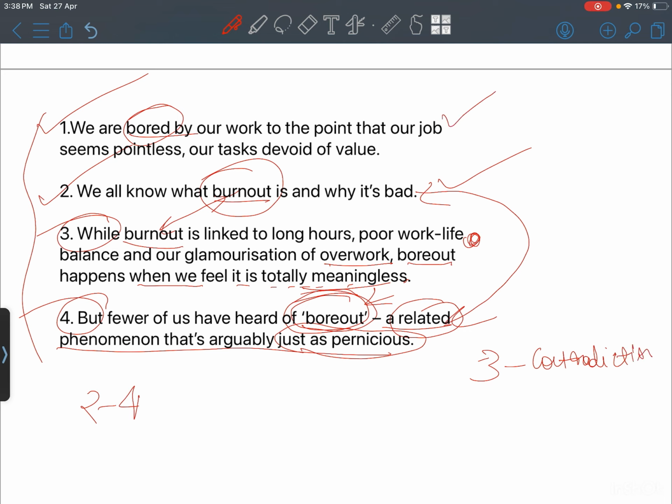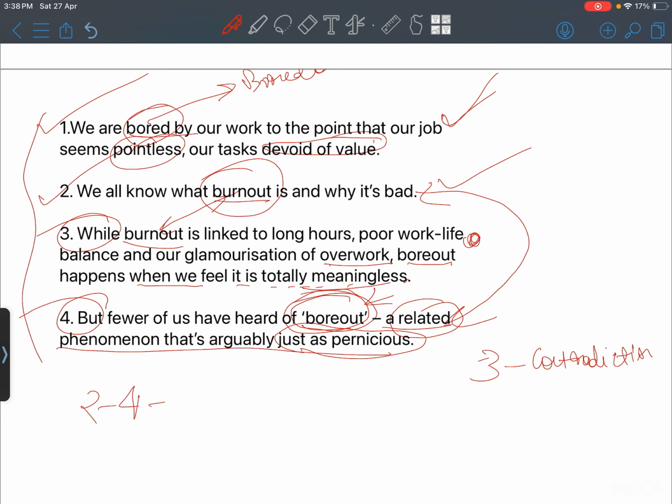And in number 1, you see, we are bored by our work to the point that our job seems pointless, our task devoid of value. So you see how boredom or burnout is related to being devoid of value, to meaninglessness, seeming pointless. So you see the bore out concept and the burnout concept have been linked here.